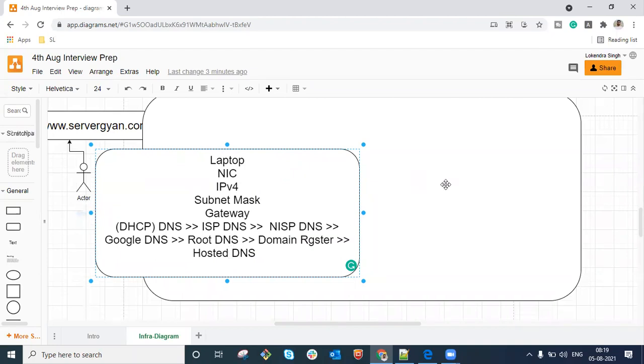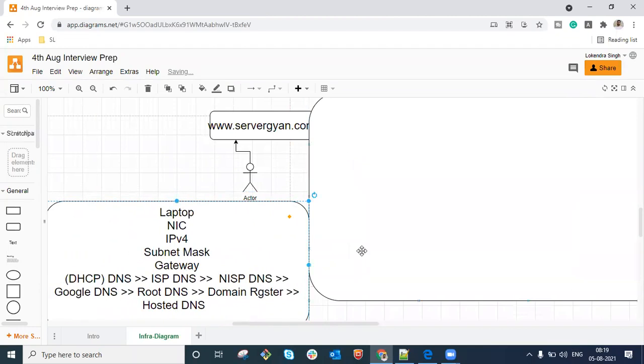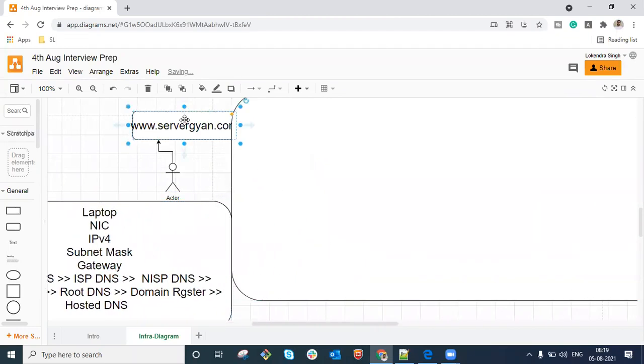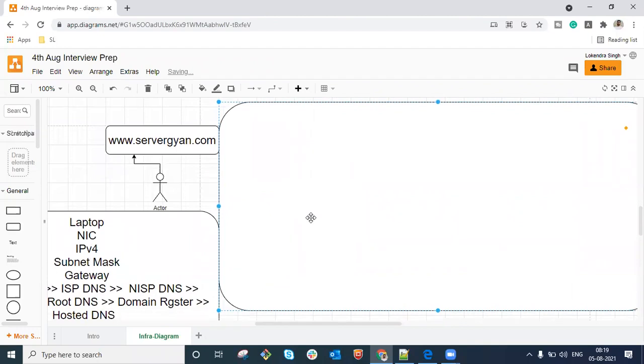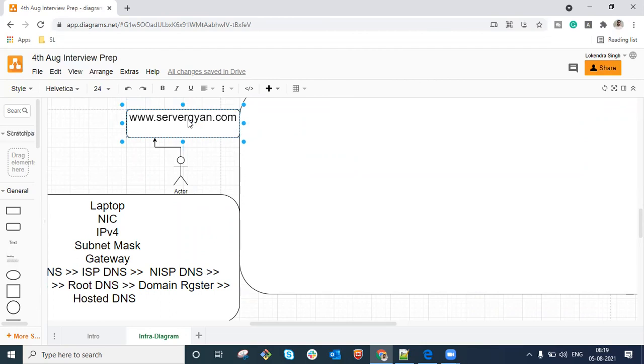Yes. Okay, let me place it in a separate location. Right. Now, what happens? Finally, we have got a particular IP address which we are going to use where our website is hosted. Now, what sort of IP address is that? It could be possible that for DNS, guys, you can define that a request will be redirected to route53.com, because let us say you are using servergyan.com and this is hosted on Amazon, so you can define that you are using Route 53.